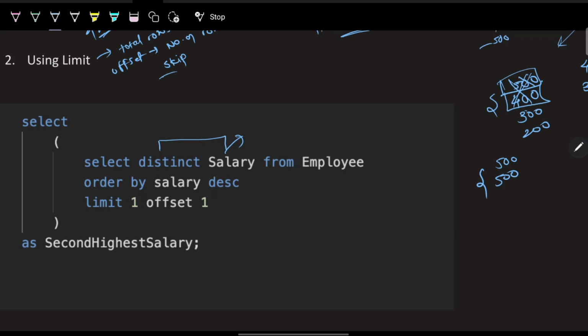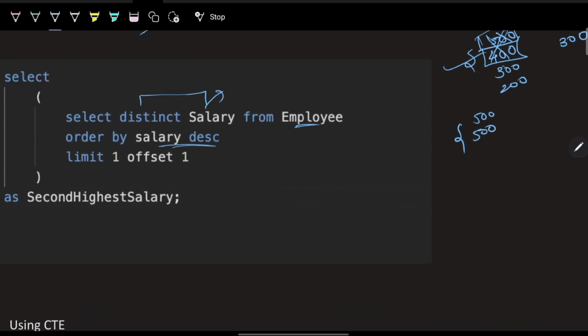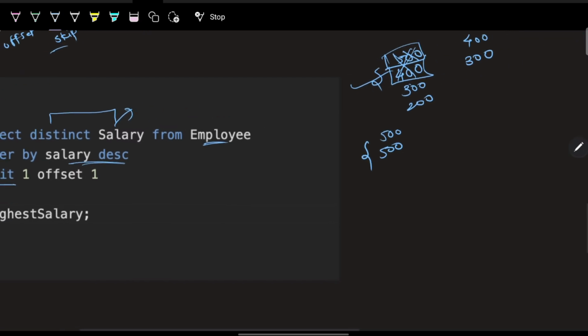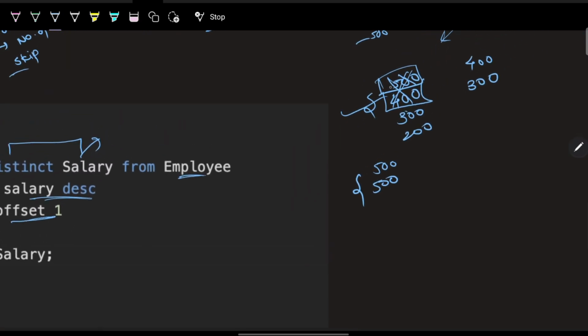So what I'm doing, I'm saying select distinct salary from employee, order by salary descending. It means give me in decreasing order, as we discussed here: 500, 400, 300, 200. Limit 1 means in my output there will be only one row for sure, and I have to offset 1. Offset 1 means skip the first row.